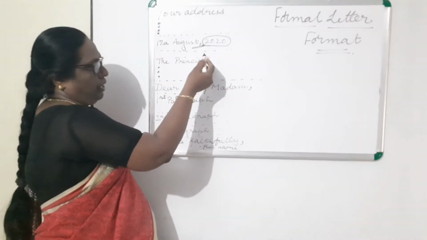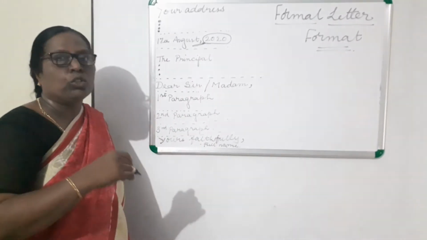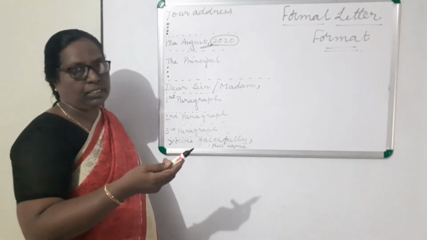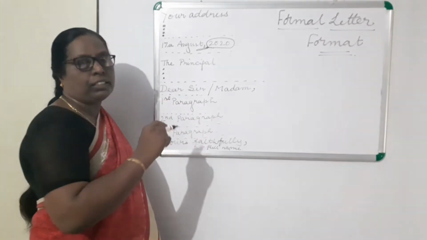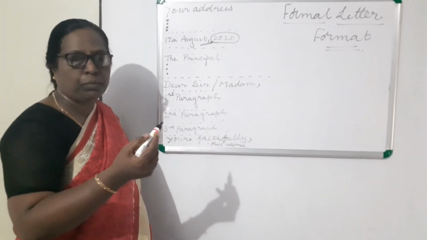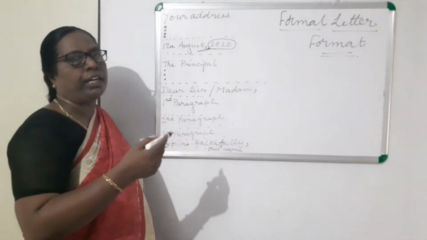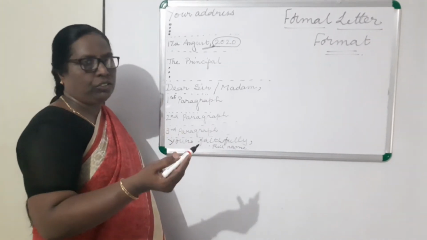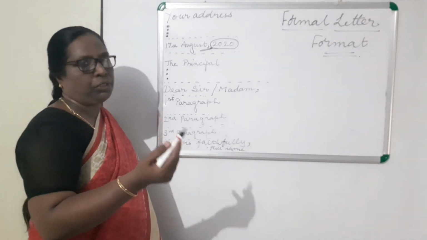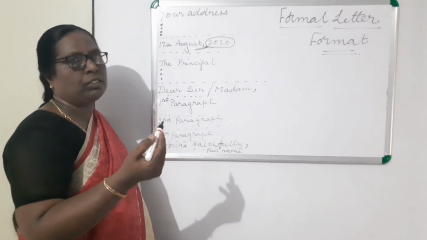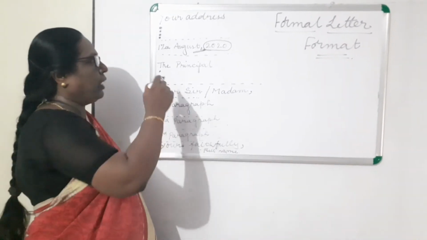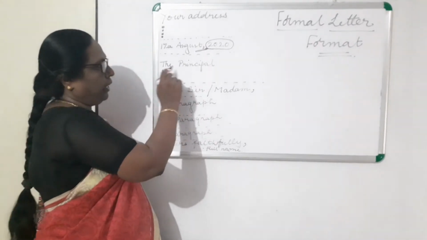After leaving a line, you will begin with the person to whom you are addressing this letter, and that you will directly write. If you are writing a letter to the principal, the principal. If you are writing to the manager, the manager. Commissioner, the commissioner. Or any inspector of police, the inspector of police. Like that you should address directly.